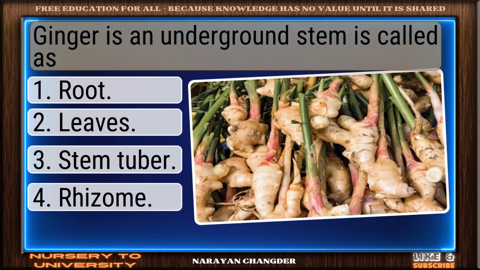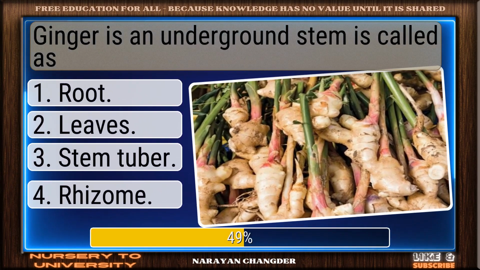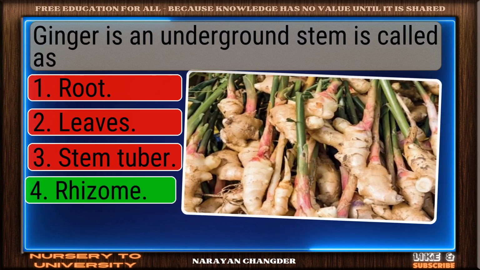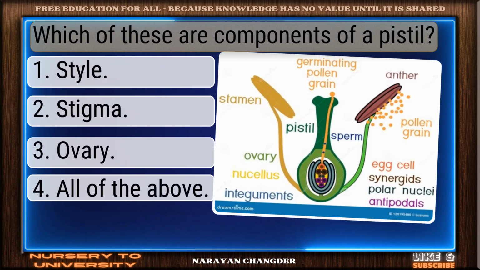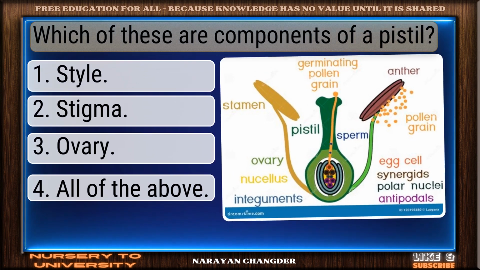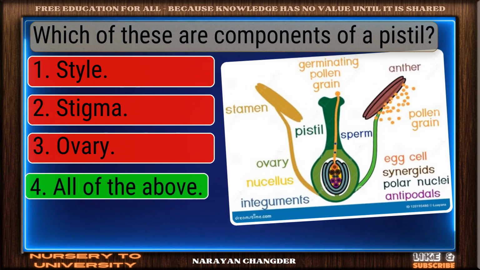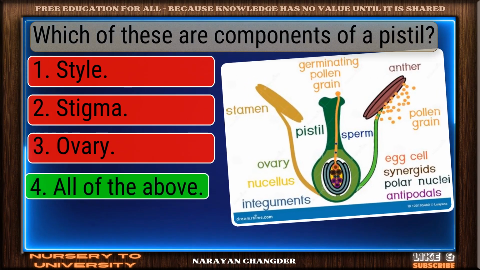Question number 41. Ginger is an underground stem is called as? Correct response. Rhizome is the most accurate answer. Question number 42. Which of these are components of a pistil? Well reasoned. All of the above is the correct choice.